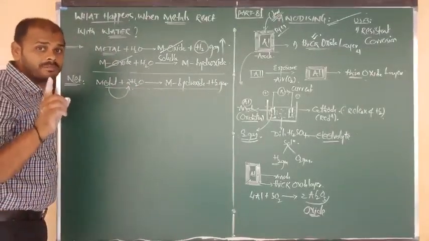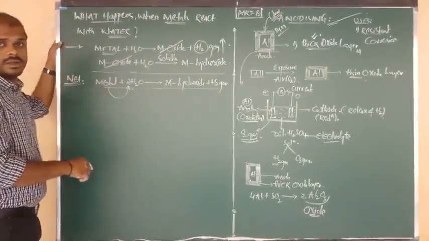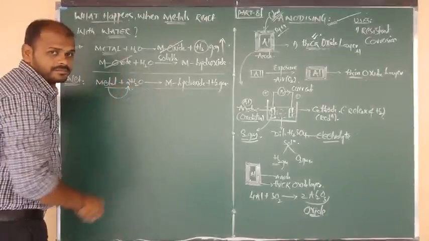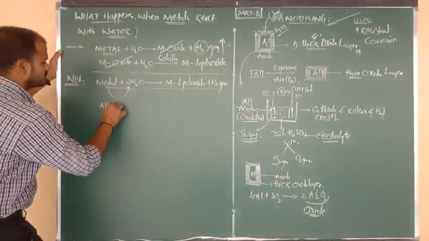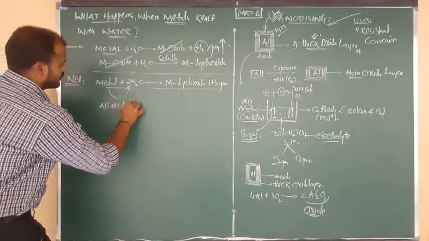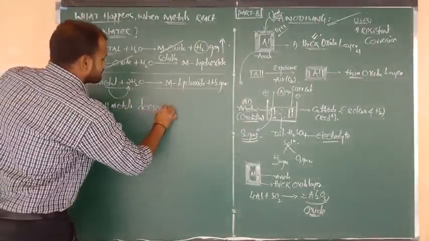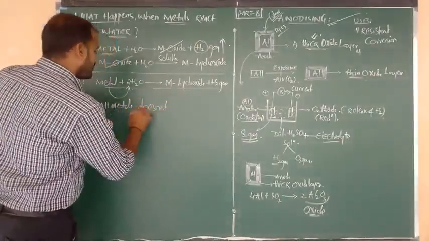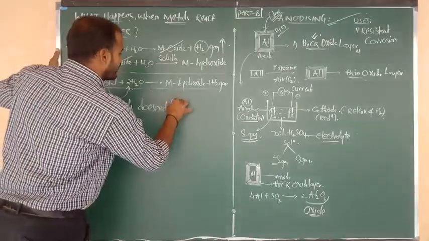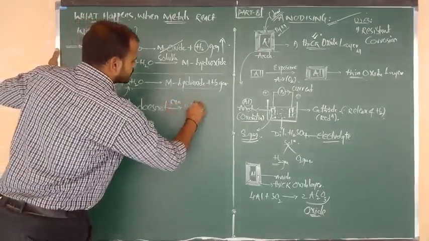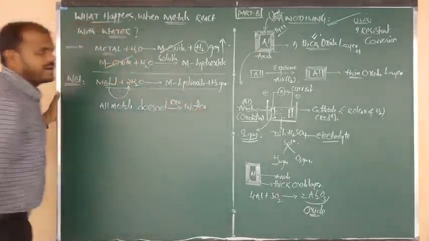But try to remember one point. All metals do not show reaction with water. All metals do not react with water.